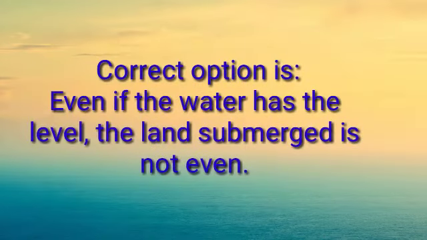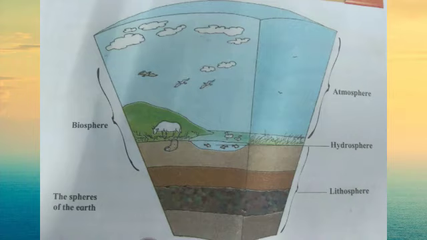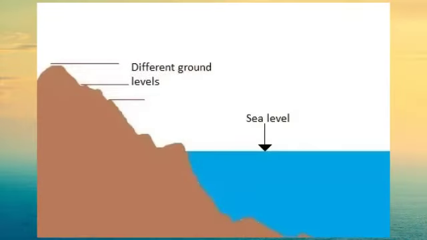And the correct option is option number third. Even if the water has the same level, the land submerged is not even. In the fifth standard, you learn about the spheres of the earth, that is lithosphere, hydrosphere, atmosphere and biosphere. High tides occur when there is a full moon night, and low tides occur when there is a new moon night.